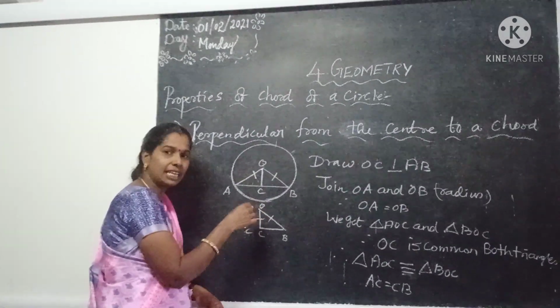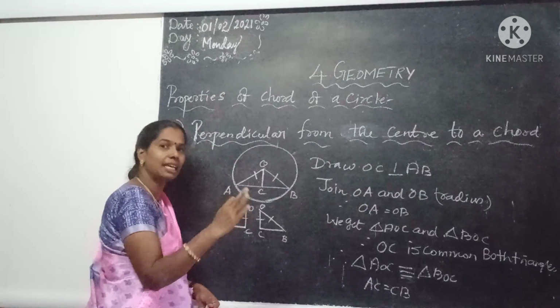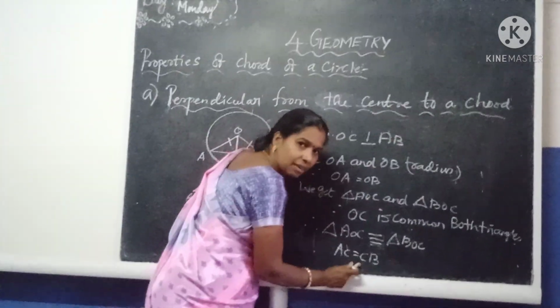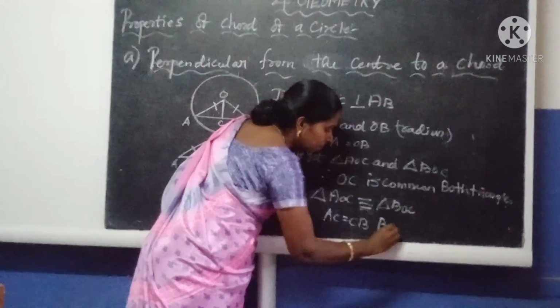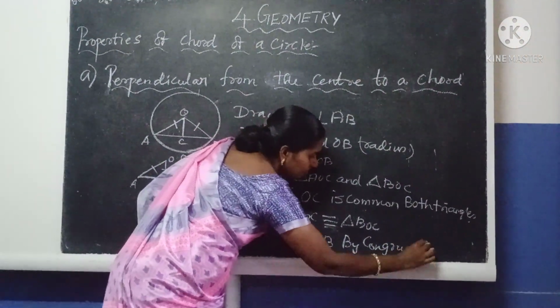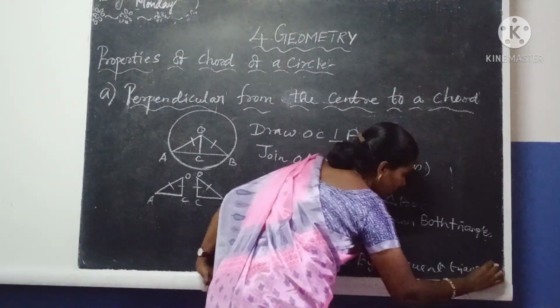Here two sides are equal, so automatically, by congruence of the triangles, the third side will be equal. So we have shown AC is also equal to CB by the congruent triangle property.